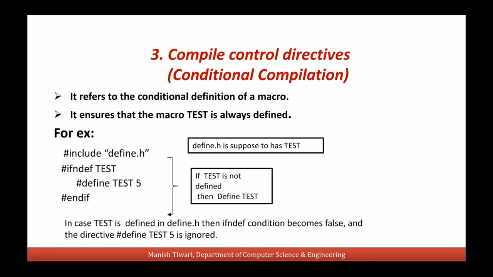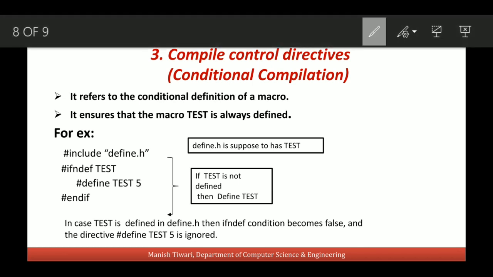And if we want to define a macro conditionally, then we will use compile control directives. Here in this example, you can see that I am including a file define.h. This is a header file, and we are supposed to have a macro TEST defined in this file, but we are not sure. So this conditional compilation ensures the availability of macro TEST in the file define.h. So here it is written #ifndef TEST.